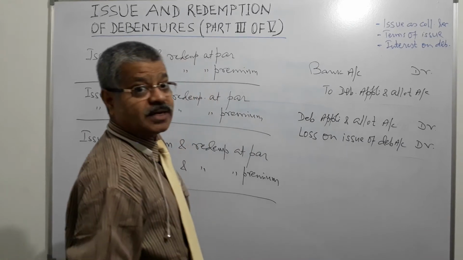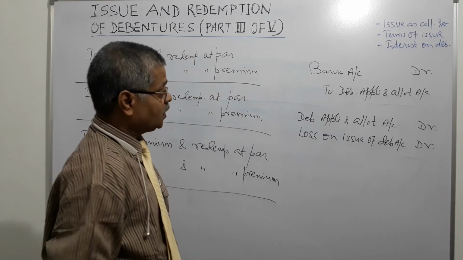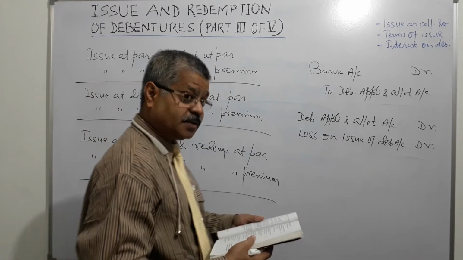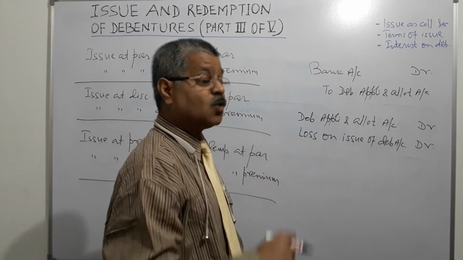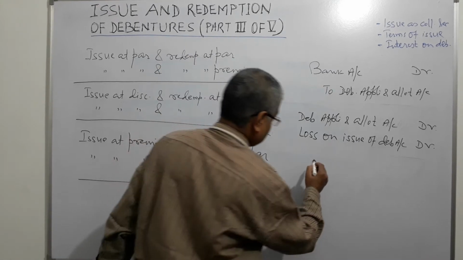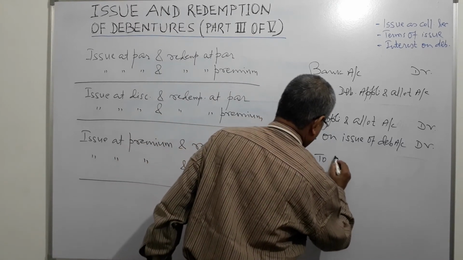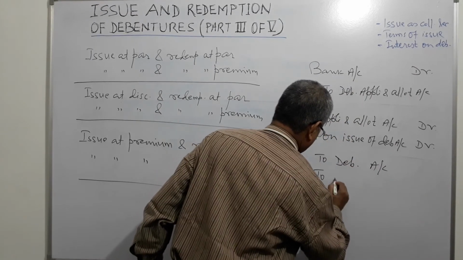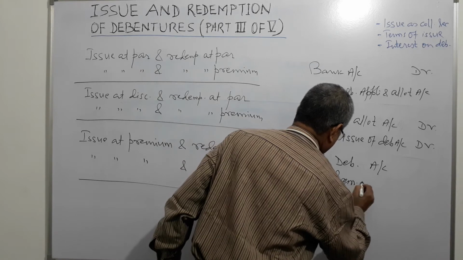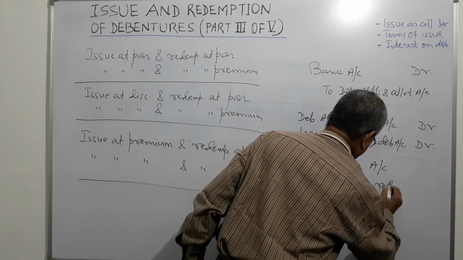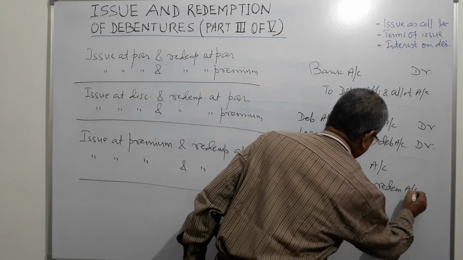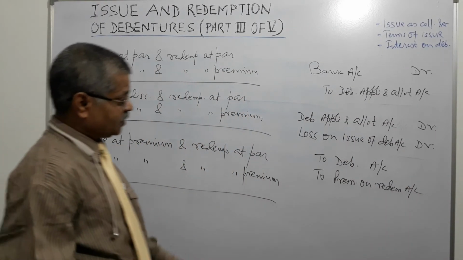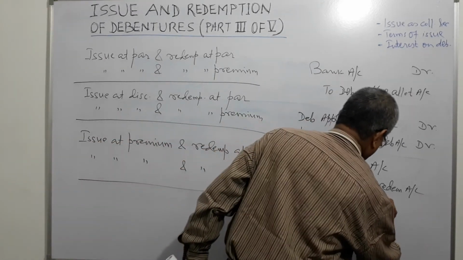And what are the accounts that will be credited? Debenture account will be credited, right? And premium on redemption account will be credited. To debentures account and to premium on redemption of debentures account, right?